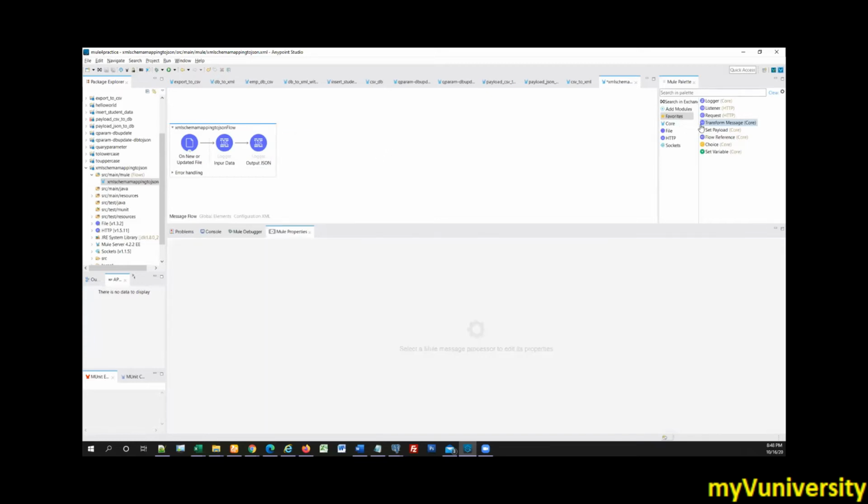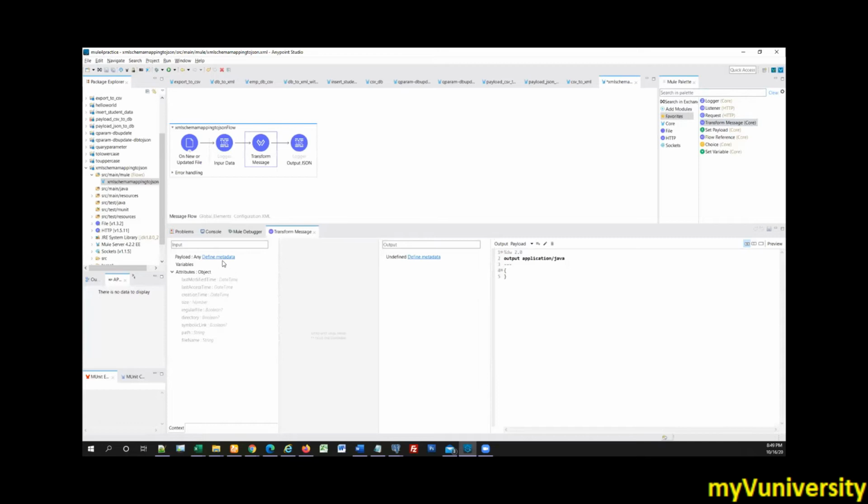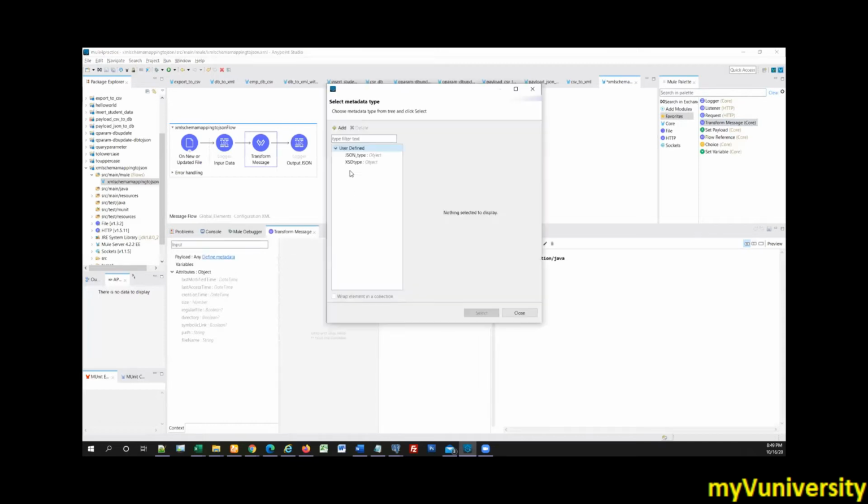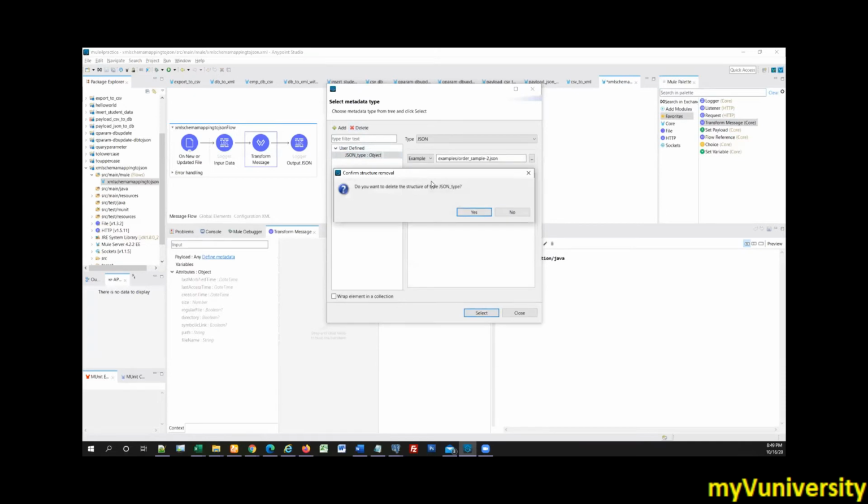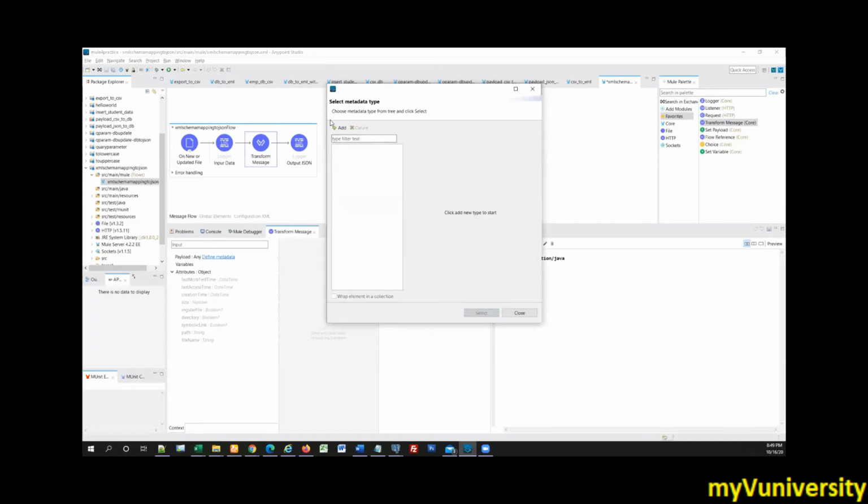Okay. Let's remove this also, everything. Yeah, let's take everything from scratch. No worries. Okay. Add the XML type and put it. Yeah, whatever.